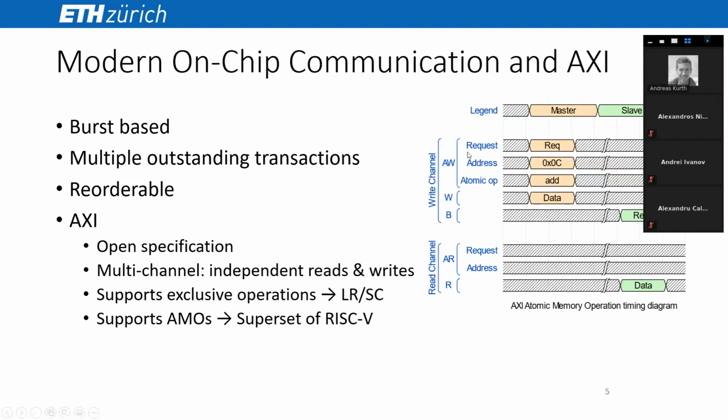Reads and writes take place on independent channels. There are 3 channels for writes, namely write command, write data, and write response. And there are 2 channels for reads, namely read command and read response plus data. Here you can see an example of a subset of the channel signals.